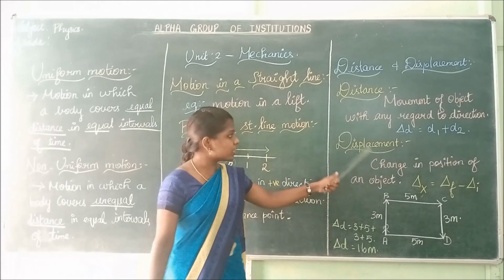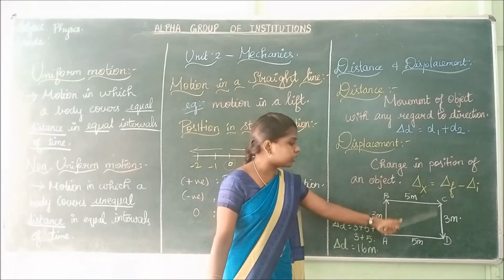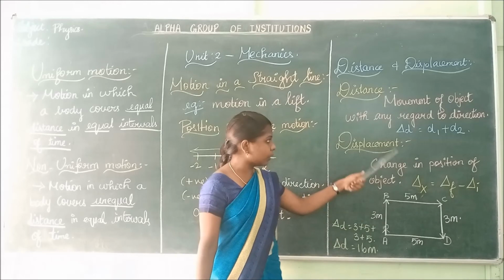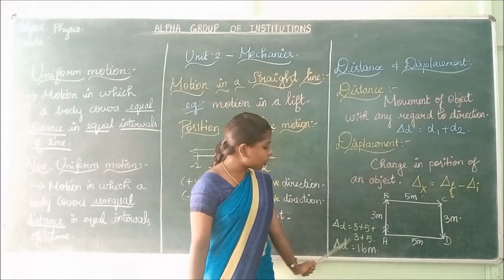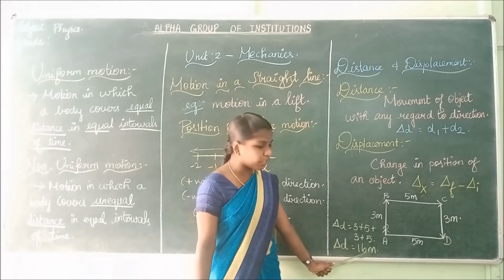Is it clear? Distance is nothing but you have to add all the distances. Delta d is equal to d1 plus d2 plus d3 plus d4. Add all the distances and the value you are getting is 16 meter.